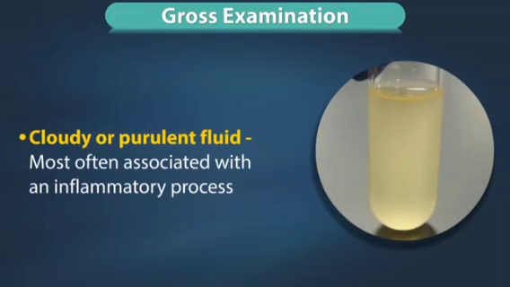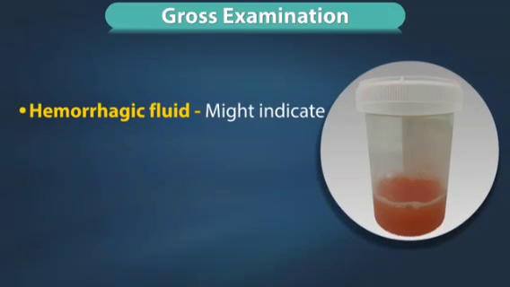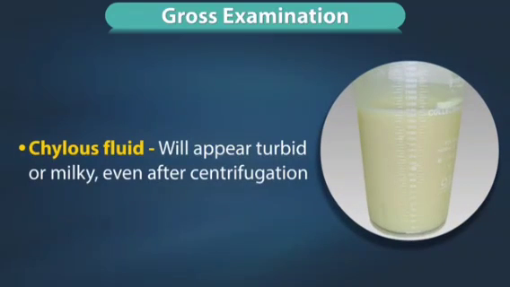Cloudy or purulent fluid is most often associated with an inflammatory process. Hemorrhagic fluid might indicate a traumatic tap, malignant neoplasm, infarction, or trauma. A chylous fluid will appear turbid or milky even after centrifugation.